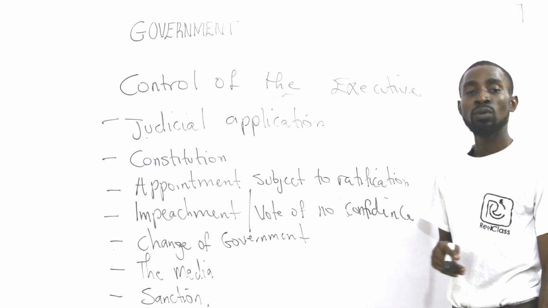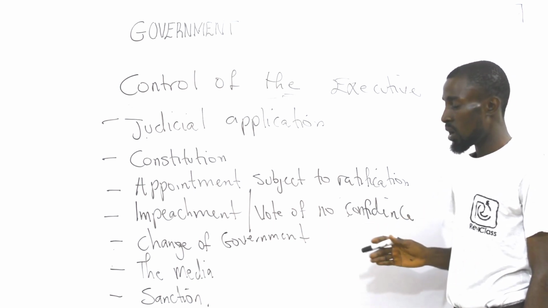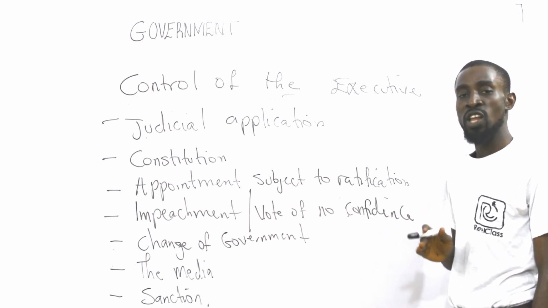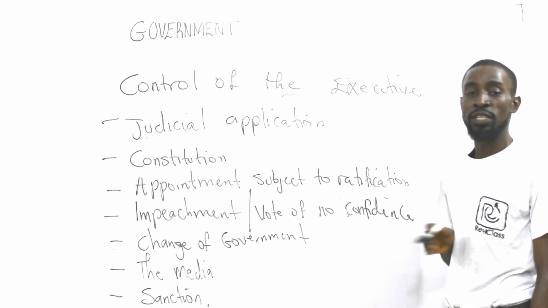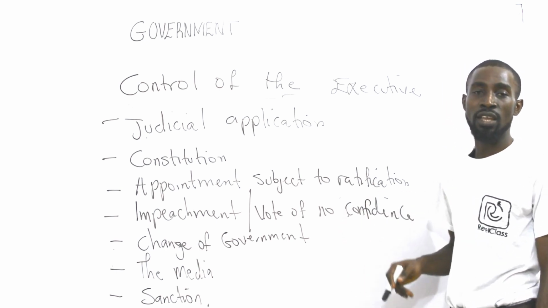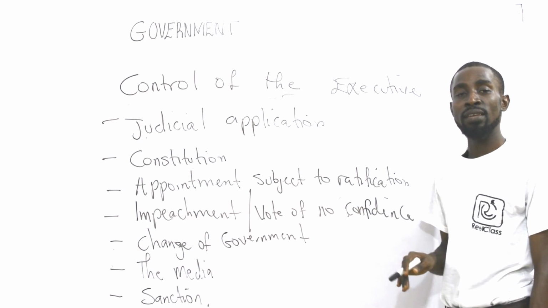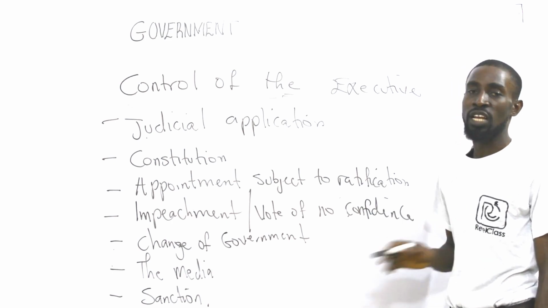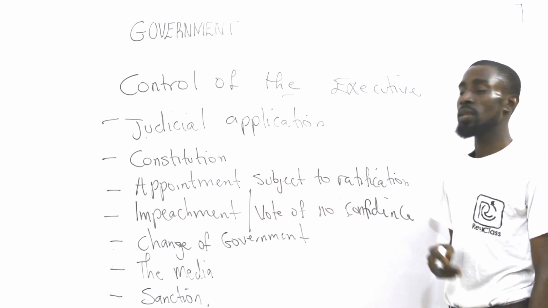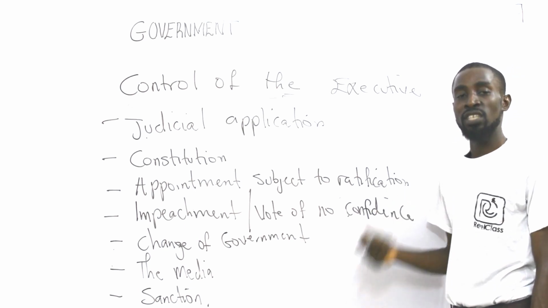Such a minister, through the antagonism or various oppositions from the National Assembly, can be sacked by the president. Directly or indirectly, that sack emanates from the National Assembly. So through that, the National Assembly can control the power of the executive.